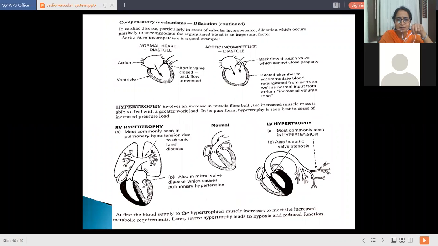See, this mitral valve is defective here, which causes pulmonary hypertension, which increases the back pressure. And there is hypertrophy because the workload of the heart rises. And in left ventricular hypertrophy, aortic valve stenosis again gives rise to work hypertrophy, and it is commonly seen in systemic hypertension.